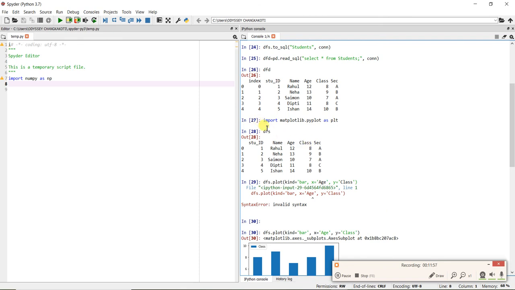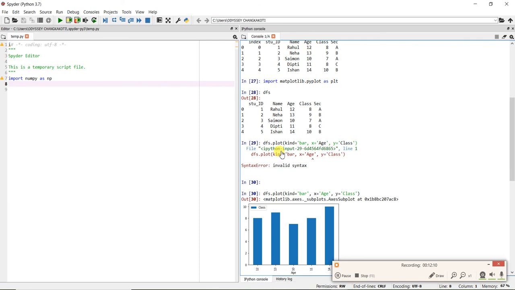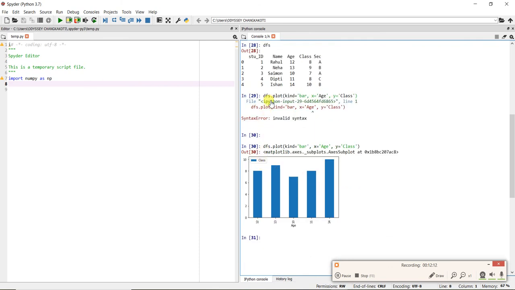So here I have written import matplotlib.pyplot as plt, and our data frame was DFS. So this was our student data frame. Now here some mistake I have done. So you see this DFS dot plot. DFS means the name of the data frame, dot plot, kind equal to bar, because I want a bar graph.